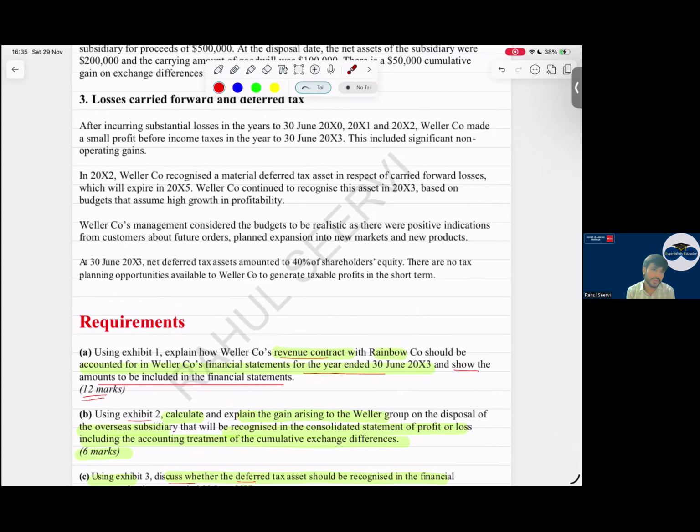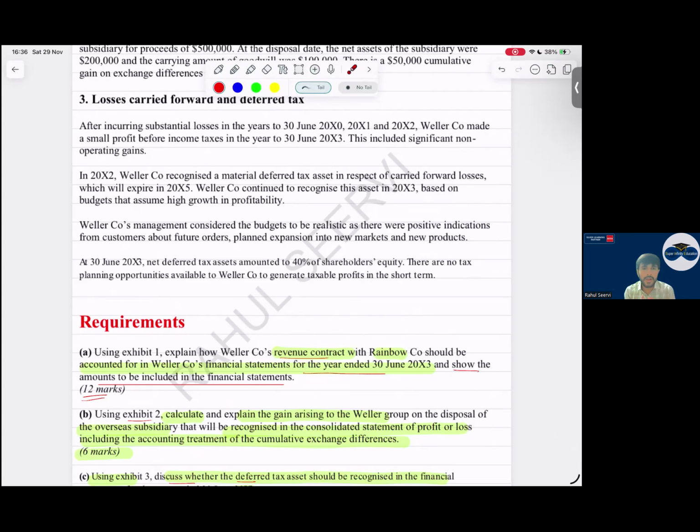It is a 12 marks requirement. It's not the 4 to 5 marks we can keep concise, but 12 marks we have to write in good detail. First mention the performance obligation: mention the contract is a single performance obligation. Then mention revenue should be recognized over the period as the company is performing; it is creating an asset. Then we see the transaction price will include fixed payment and variable payment. Fixed payment, we know. Variable payment, write down.